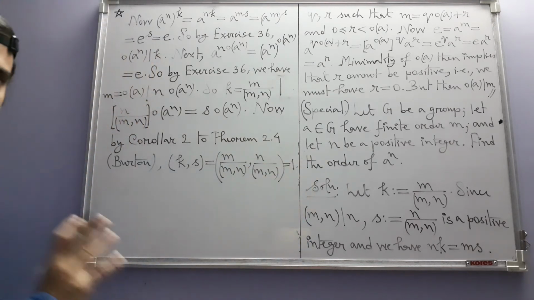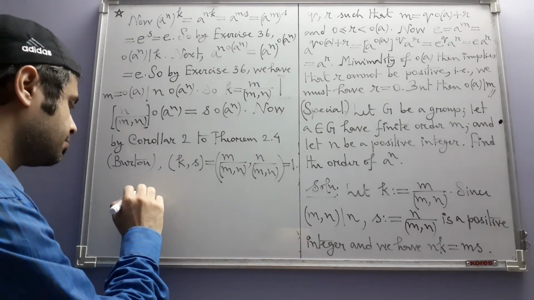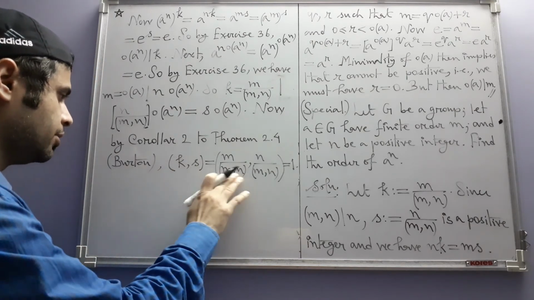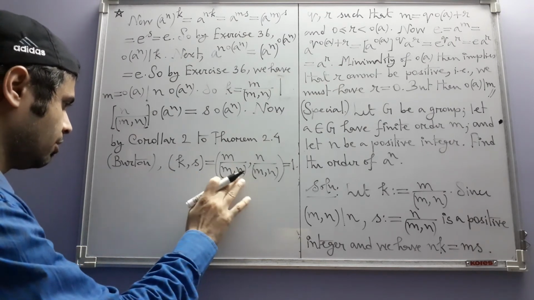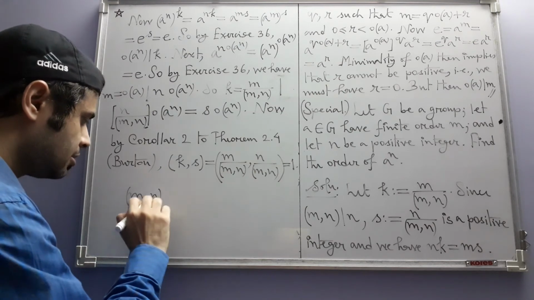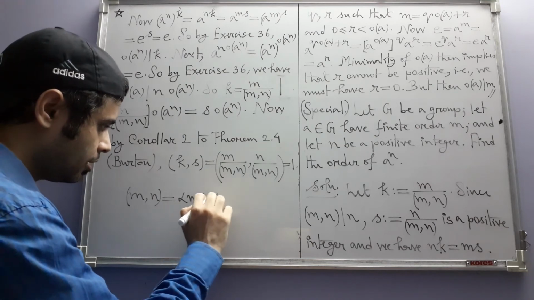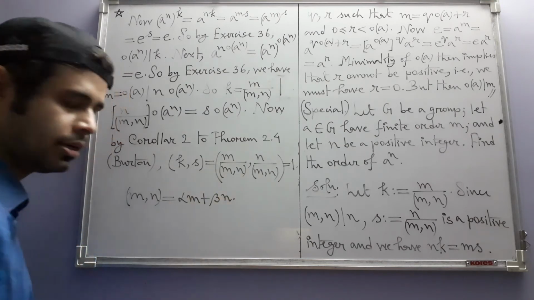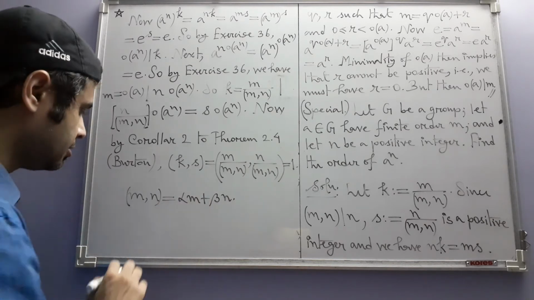In fact, I can quickly show you why that is the case. We already have the GCD. You already know that the GCD of m and n is a linear combination of m and n, where alpha and beta are some integers.